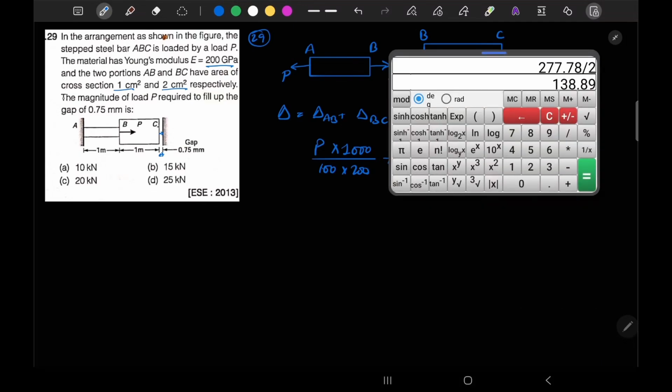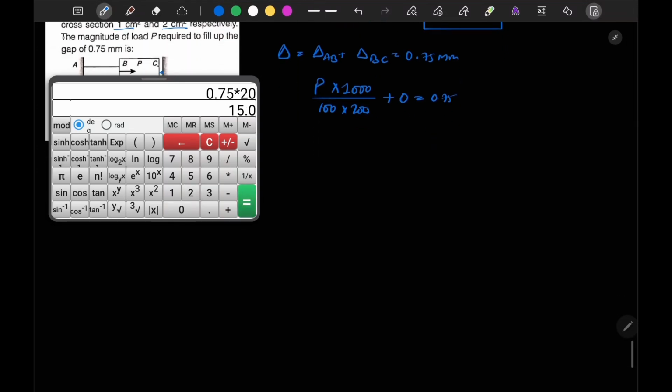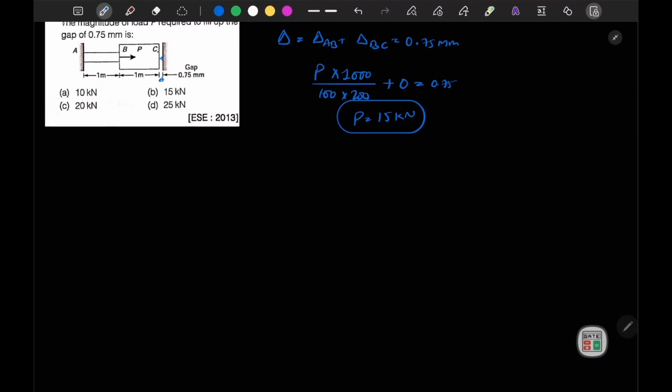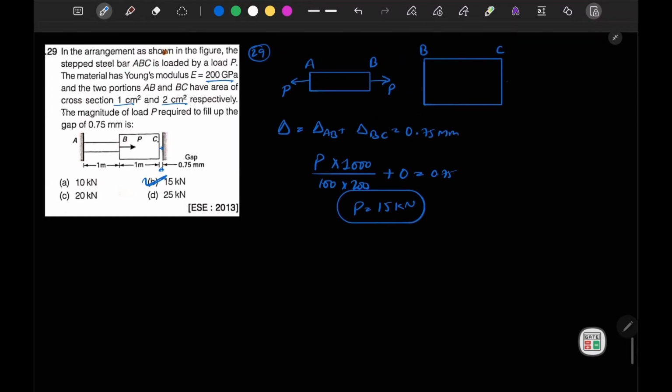So if we solve this, let's do it. 0.75 into 20. So we obtain P is equal to 15 kilonewton. So with this, option B is correct. Now we will move to the next question.